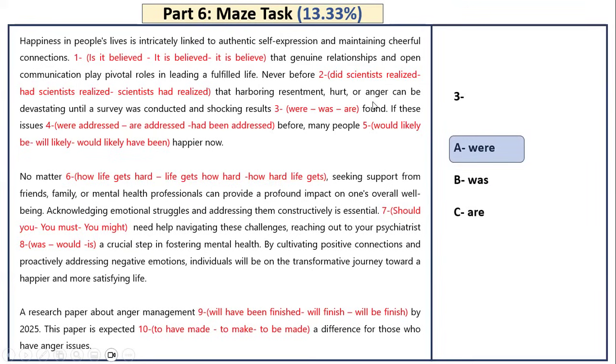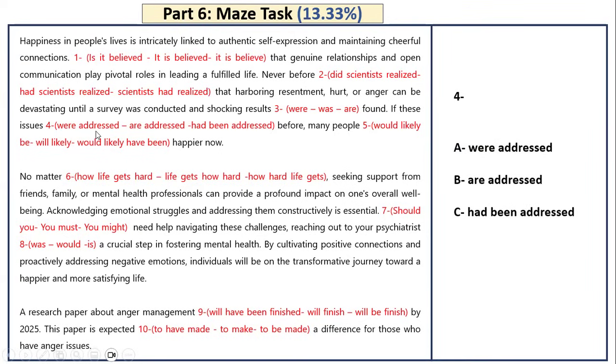Then the next one, oh, sorry, I showed the answer, but okay, we will explain it. Harboring resentment, hurt, or anger can be devastating until a survey was conducted and shocking results. Of course, you can see here, this is past tense because I'm comparing two different events. This one is the new one, and then I'm adding another event to it. So it should be the same tense. So here, a survey was conducted and shocking results were, because results are plural, right? Then we go to the next one.